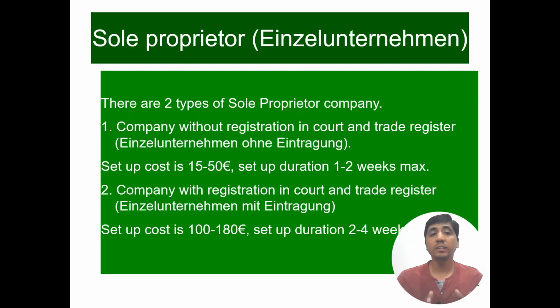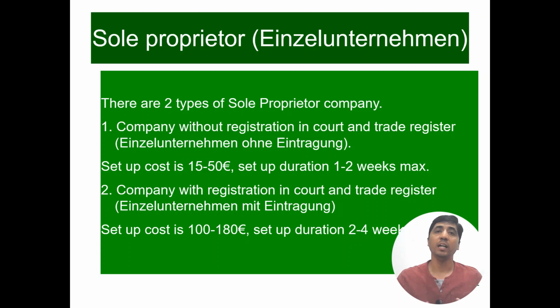In the next slide, you will see there are 2 subcategories of Einzelunternehmen or sole proprietorship. These are basically differentiated by registration in court and trade register. For example, the first subcategory is called Einzelunternehmen ohne Eintragung. That means we do not have to register our company in court or trade register.